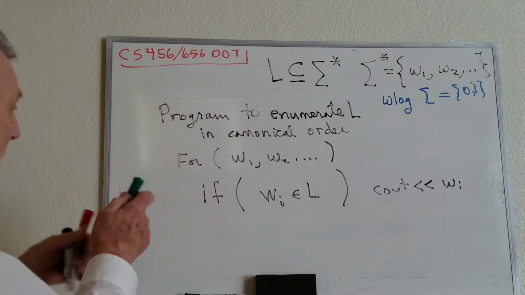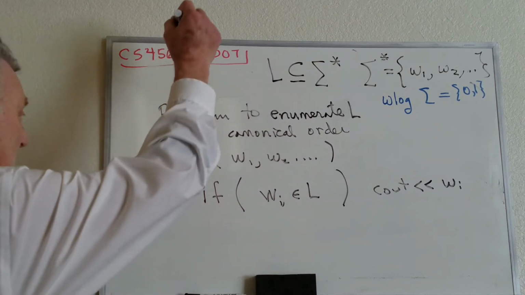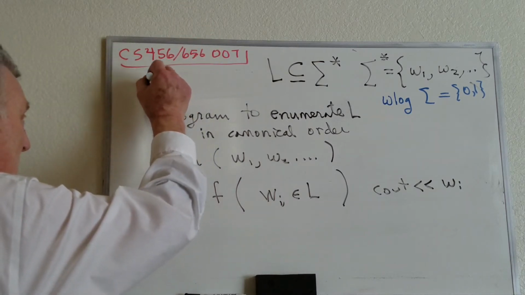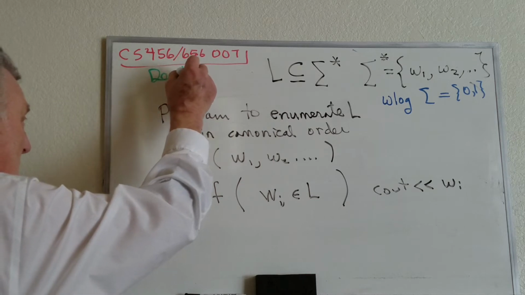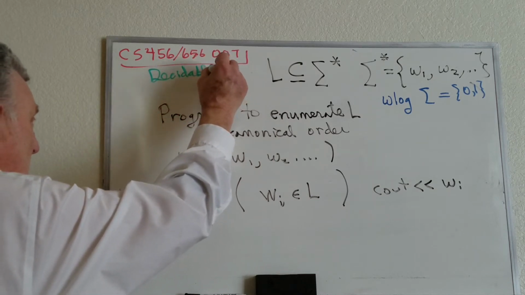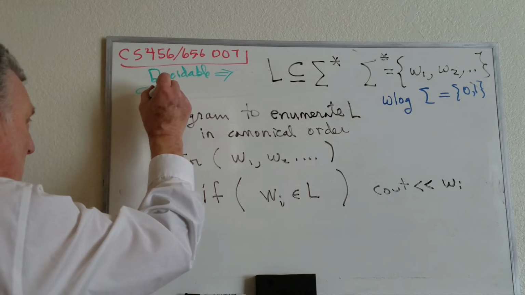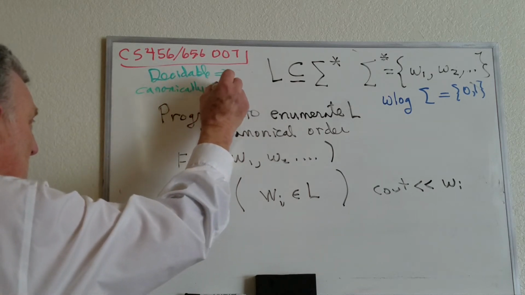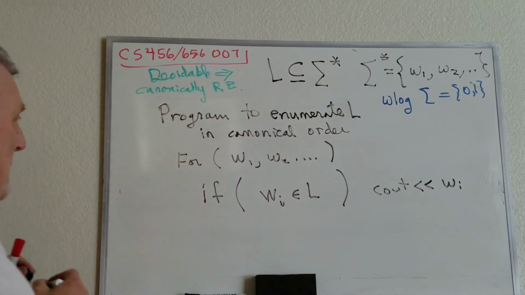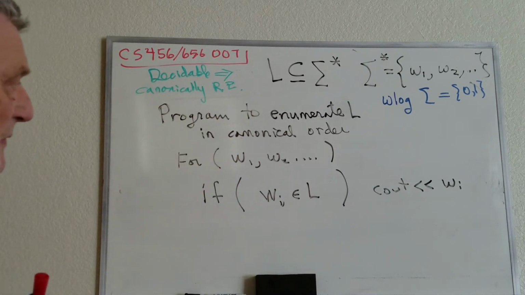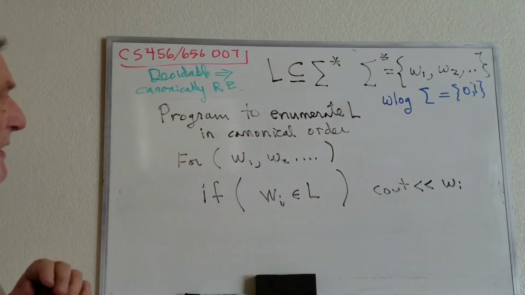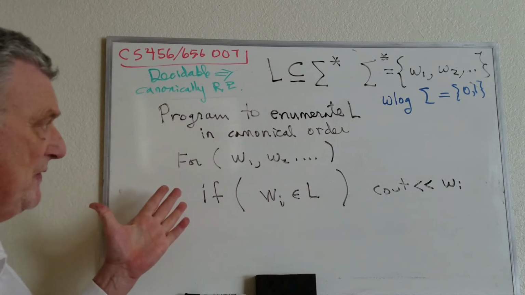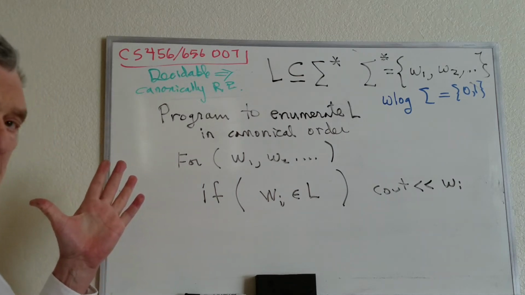So this part of the theorem is that decidable implies canonically recursively enumerable. So this is half the theorem. And so we're assuming that L is decidable. And here's a program which writes the elements of L in canonical order.